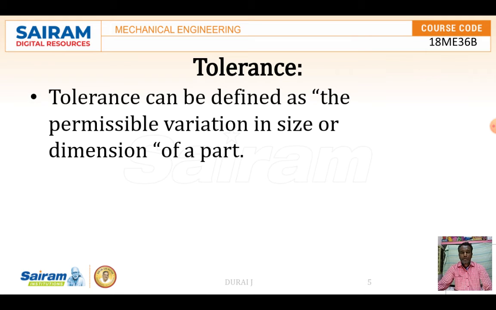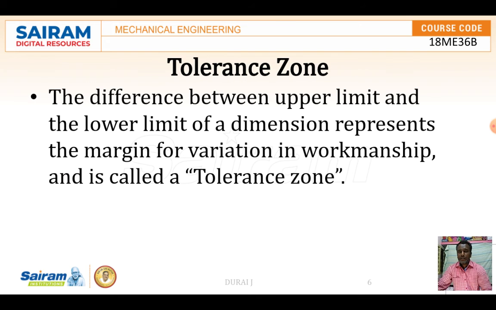So whatever component we are going to manufacture, that component should lie within the tolerance zone, and only then should it be an acceptable component. So this is about the tolerance. Then the next thing is the tolerance zone. The difference between the upper limit and the lower limit, the dimension representing the margin of workmanship variation, is called the tolerance zone. That means the difference between the upper limit and the lower limit is the tolerance zone, within which the component has to lie, and only then is it acceptable.